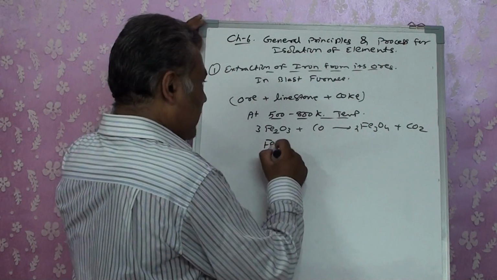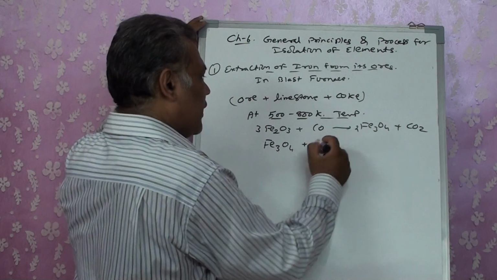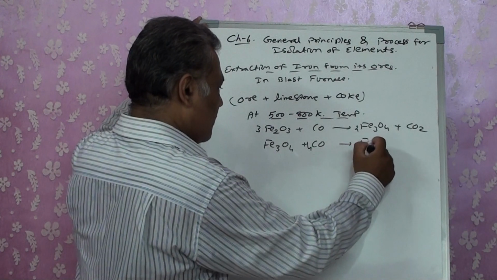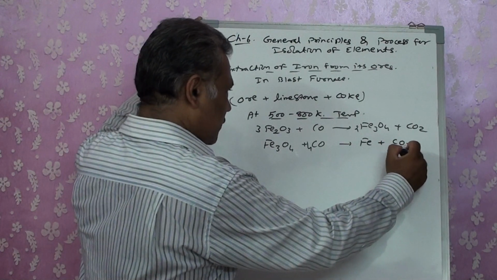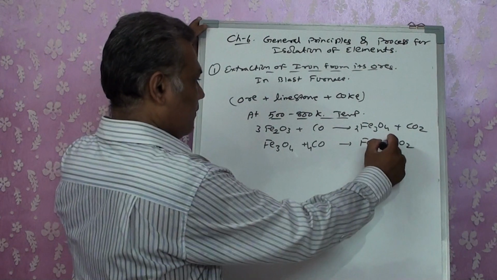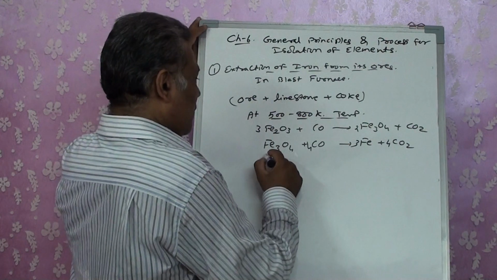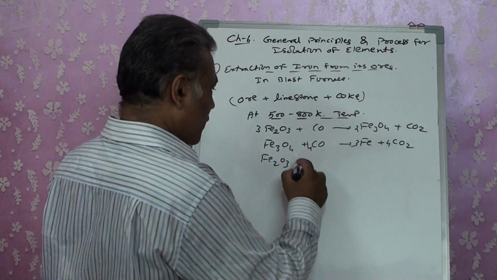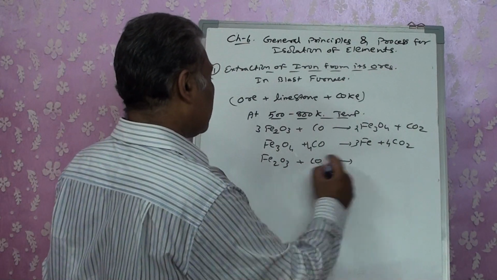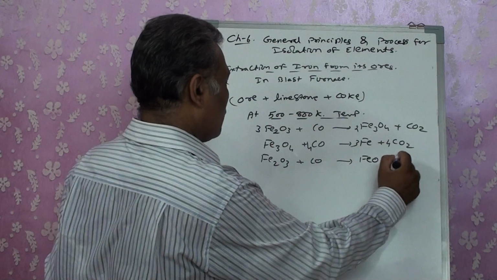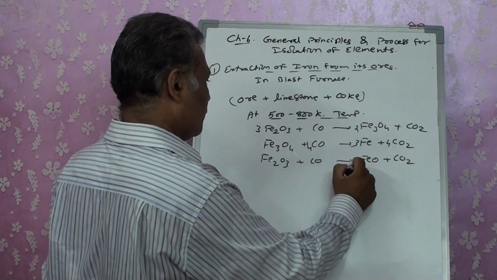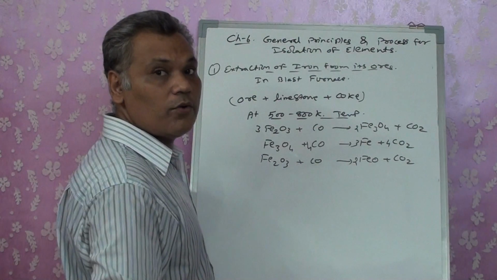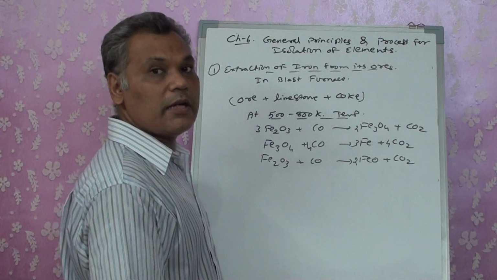The Fe3O4 which is produced over there itself immediately reacts with CO. It gets converted into Fe plus CO2. Even Fe2O3, in place of getting converted into Fe3O4, may react with CO and get converted into FeO plus CO2. Right? So these are the different reactions that are carried out at 500 to 800 Kelvin temperature.